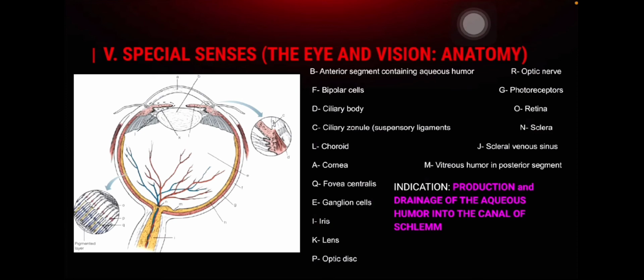Letter I is iris. Letter J is canal of Schlemm, the scleral venous sinus. Letter K is lens. Letter L is choroid. Letter M is vitreous humor and posterior segment. Letter N is sclera. Letter O is retina. Letter P is optic disc. And letter R is optic nerve.